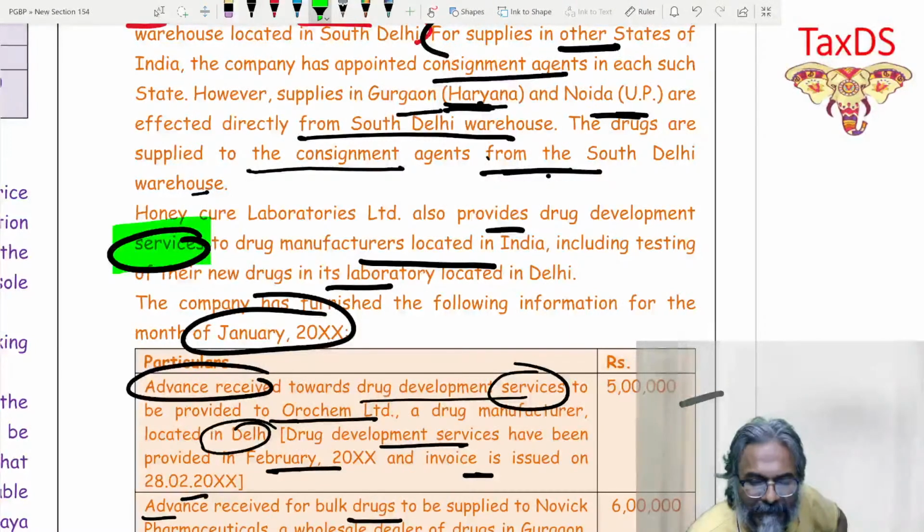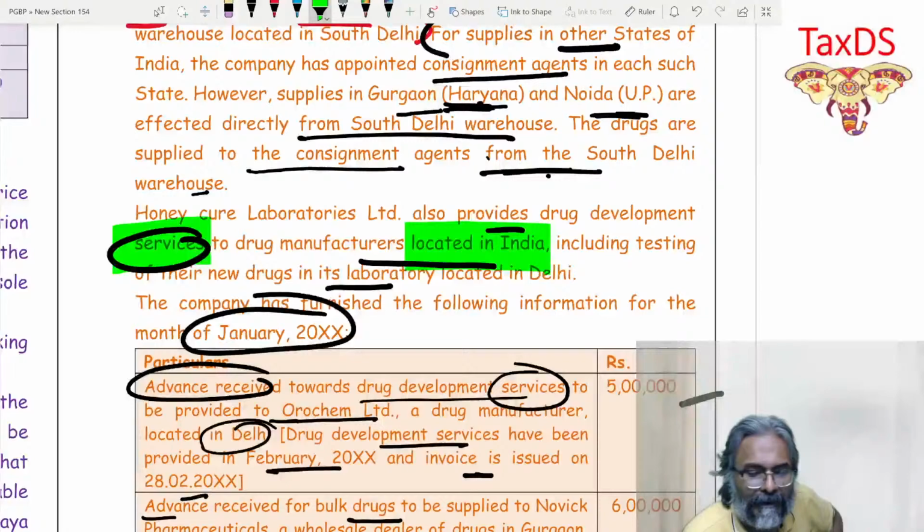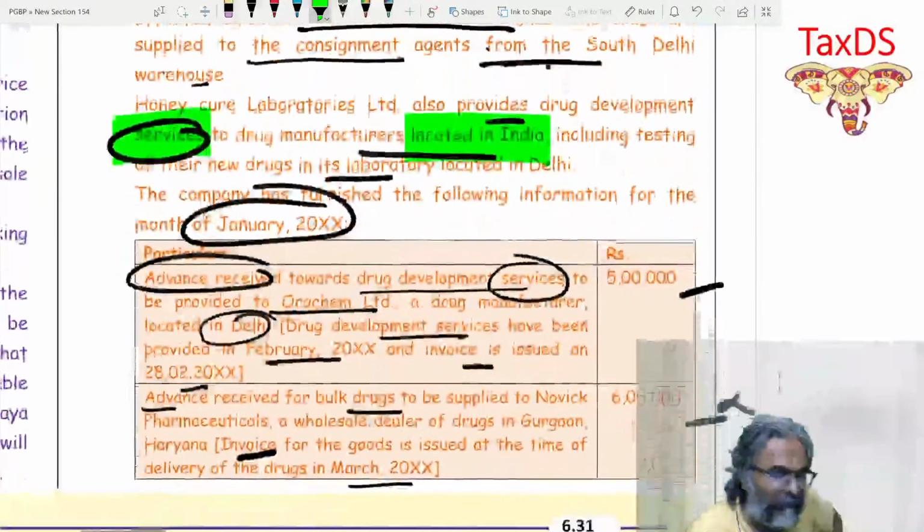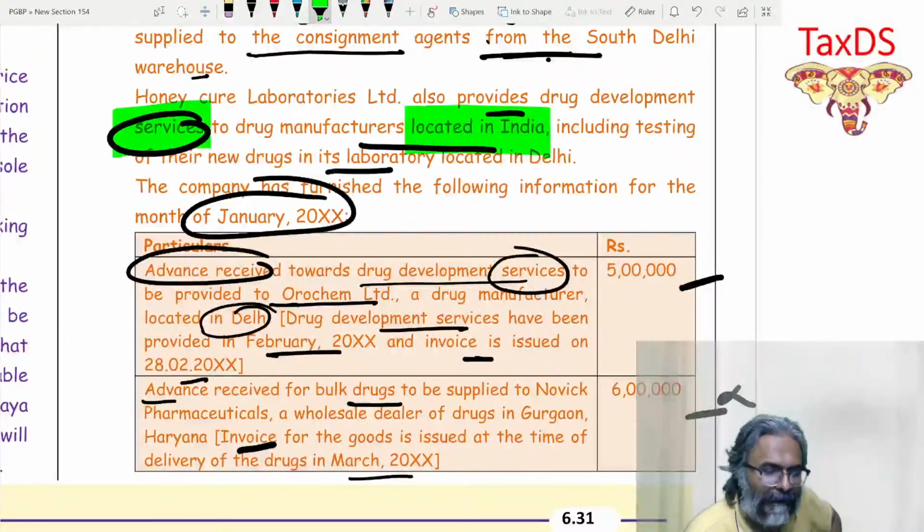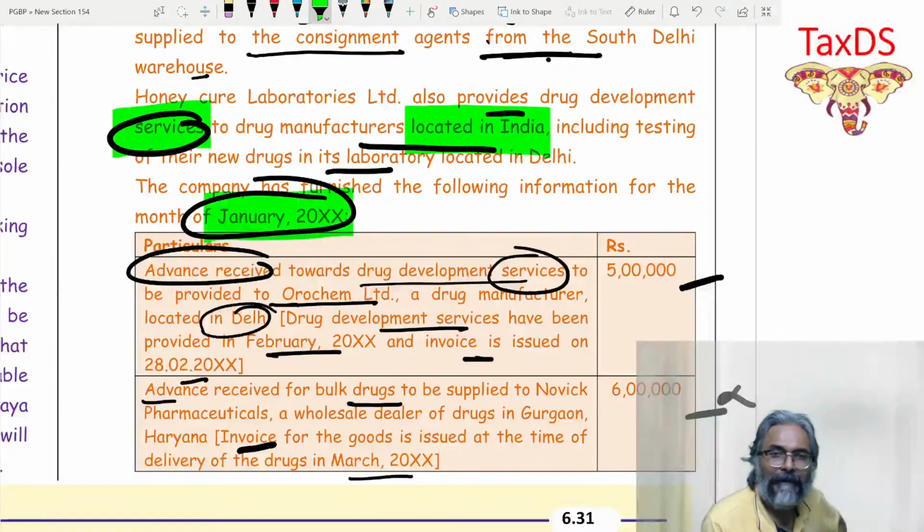To drug manufacturers located in India, including testing of the new drug in its laboratory located in Delhi. The company has furnished the following information for the month of January. So be careful, this is what we are doing for the month of January.